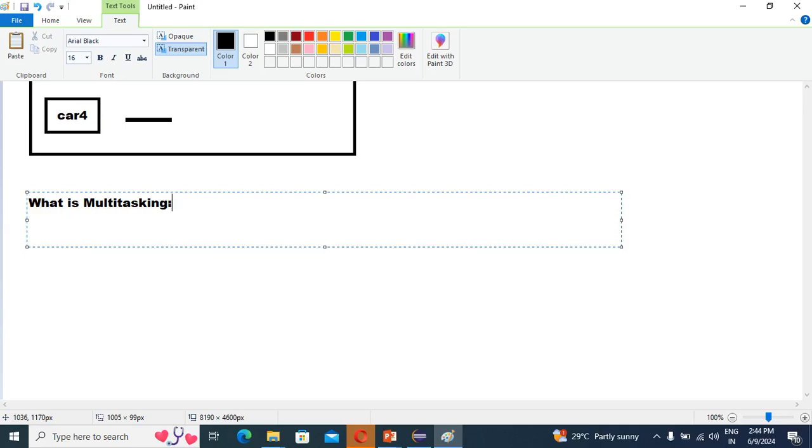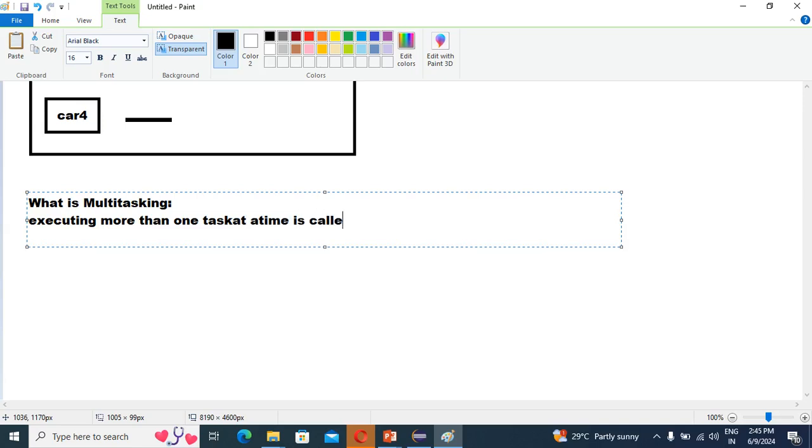See guys, multitasking means executing more than one task at a time.